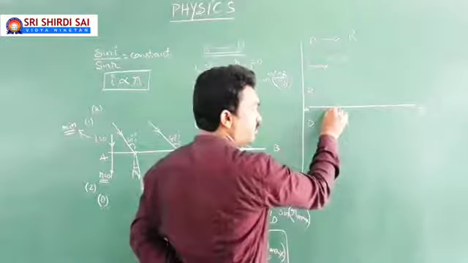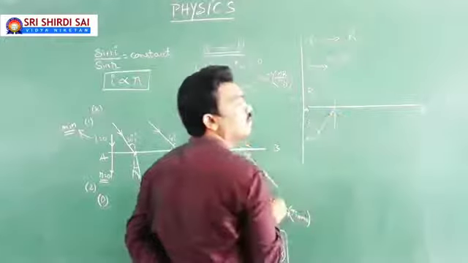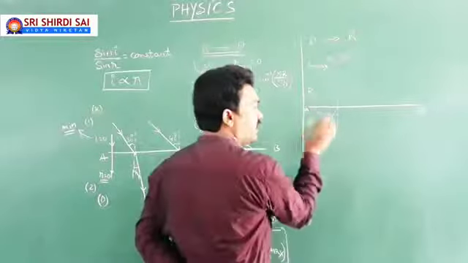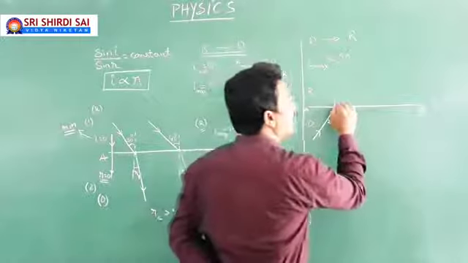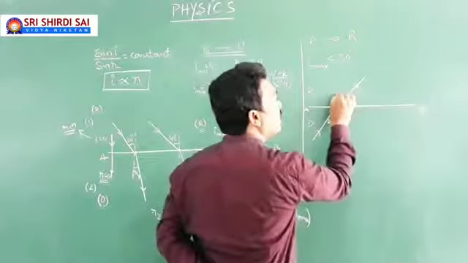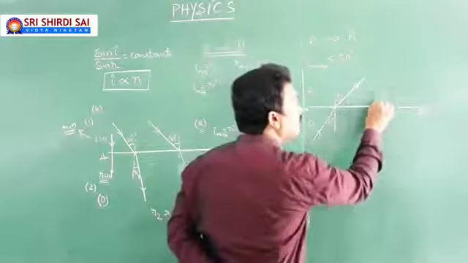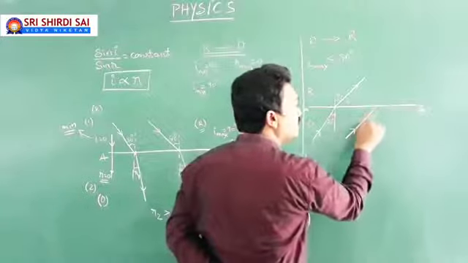Here, just suppose your light falls at some angle, for example, 20 degrees. Then it refracts at some angle away from the normal, R1.